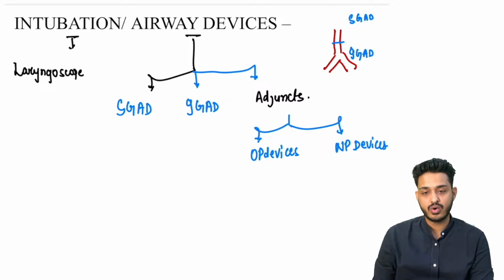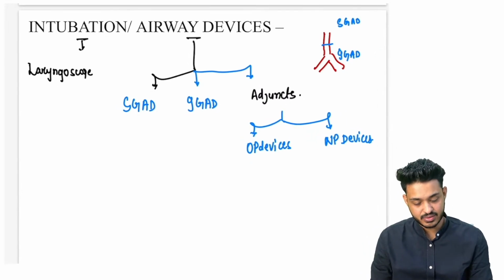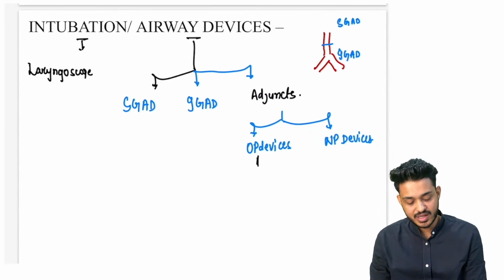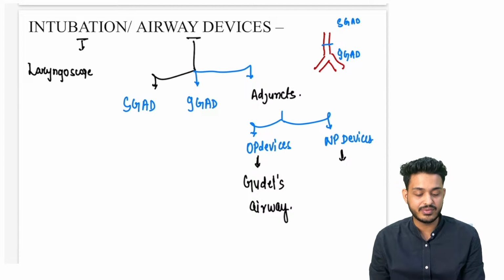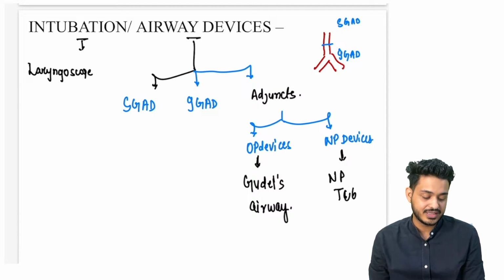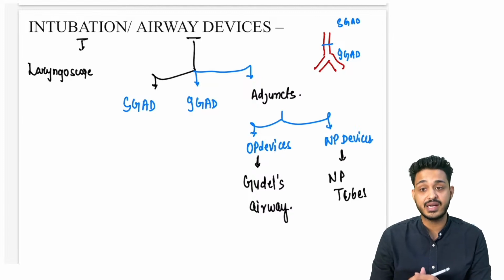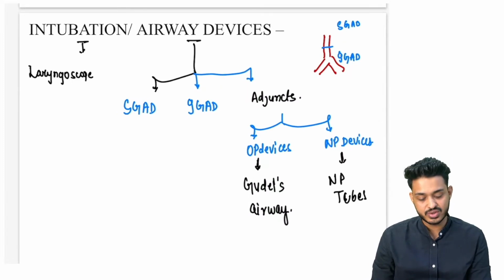We are having oropharyngeal devices and nasopharyngeal devices. In oropharyngeal, one thing you have to remember is Goodell's airway. In nasopharyngeal, you have to remember the nasopharyngeal tubes. So this is going to be a short story that we are having.